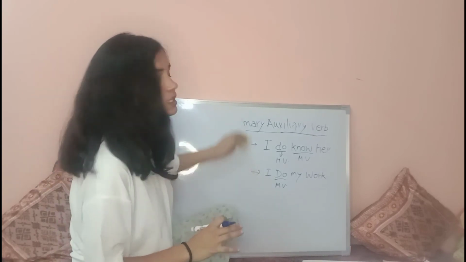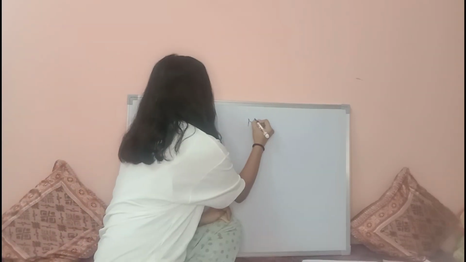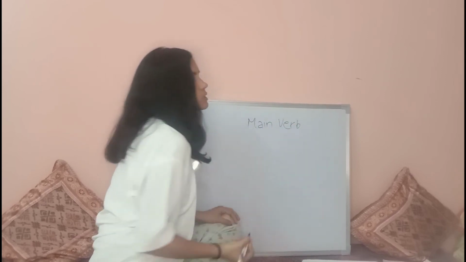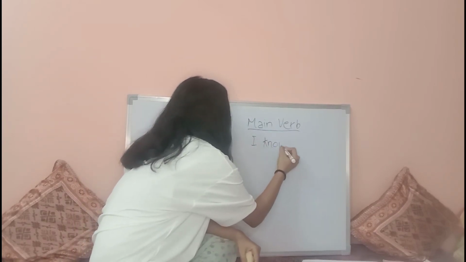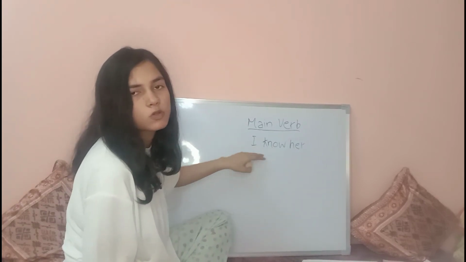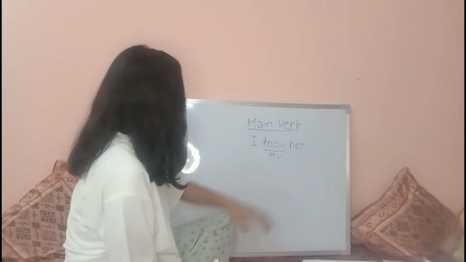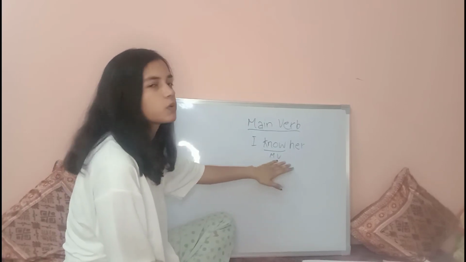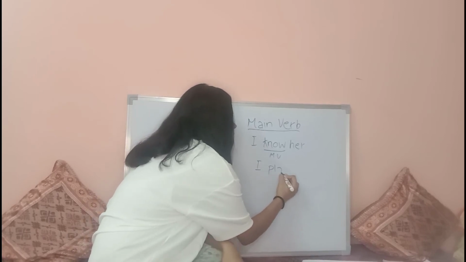And when I say the main verb, that is only used as a main verb. Suppose I know her. Here know is a main verb कि मैं उसे जानती हूँ. So this is a verb और here it is a main verb. Without this the sentence cannot be completed, and this describes what's going on.